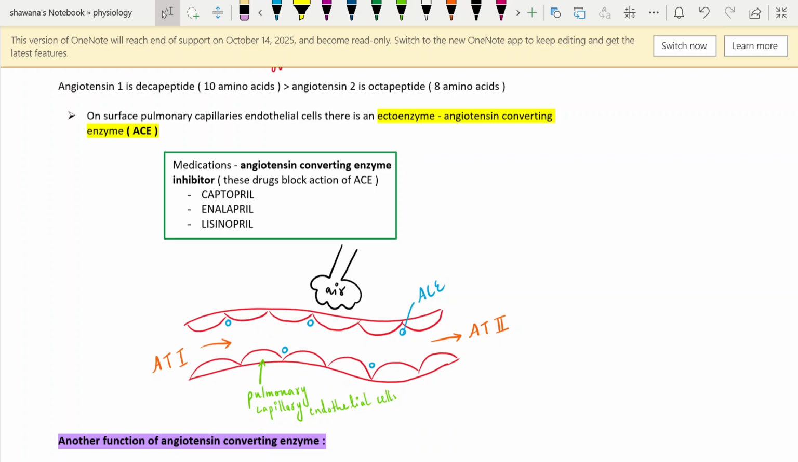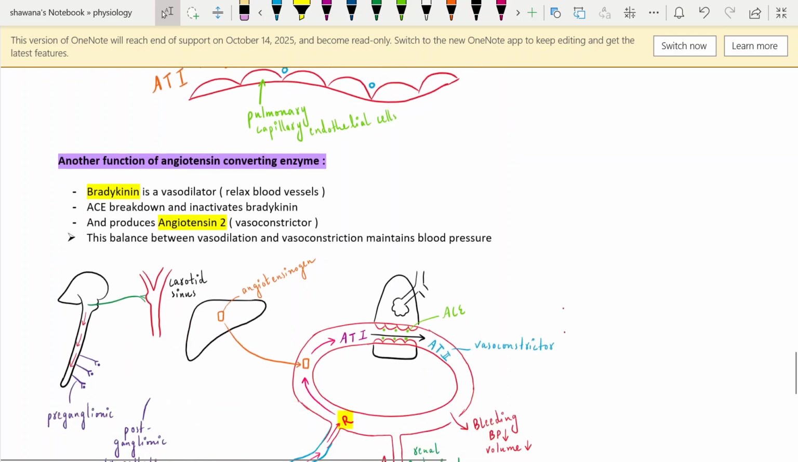So there are medications, again, angiotensin converting enzyme inhibitors. It means that they block the function of angiotensin converting enzyme. These drugs include captopril, enalapril, and lisinopril. Okay, these are very important angiotensin converting enzyme inhibitors. They do not allow the conversion of angiotensin 1 to angiotensin 2, and they do not allow the production of aldosterone. In case of hypertension, again, these drugs are used to treat hypertension, not hypotension.